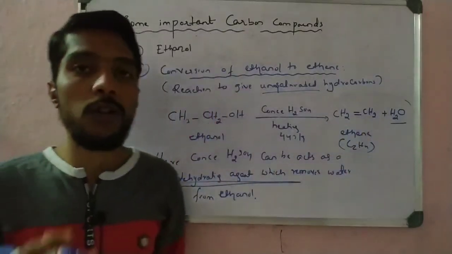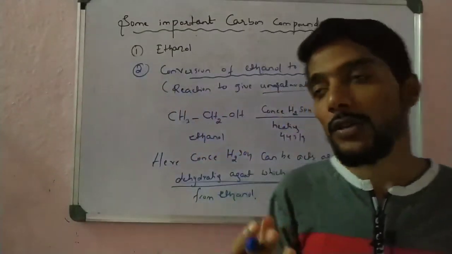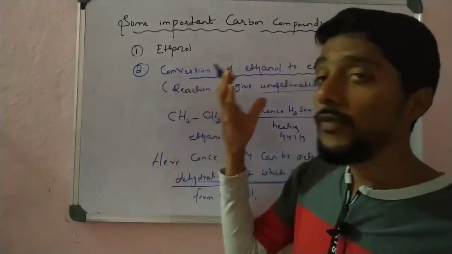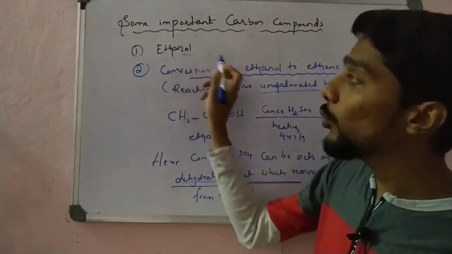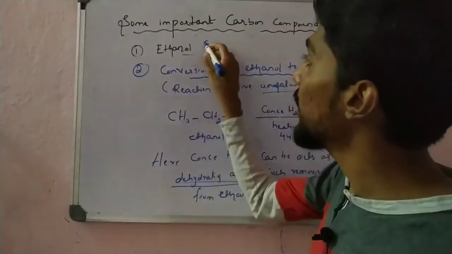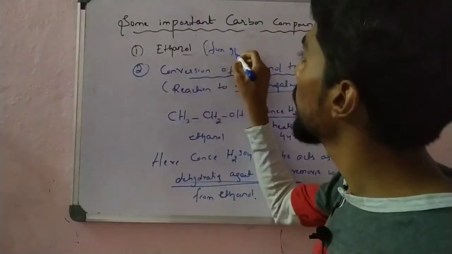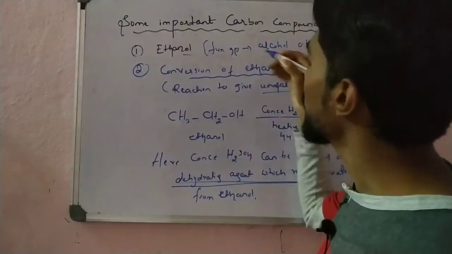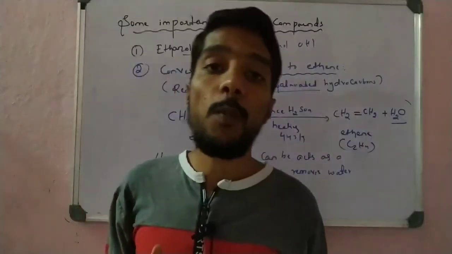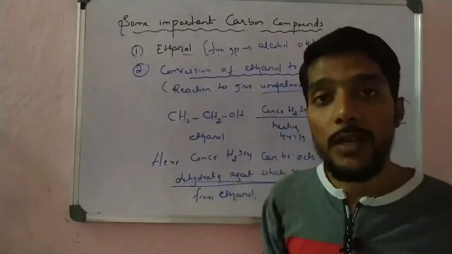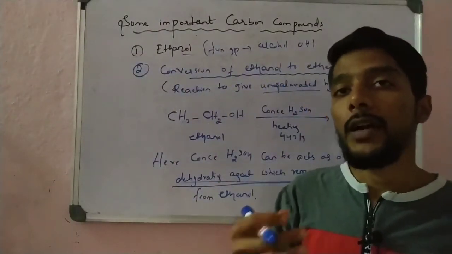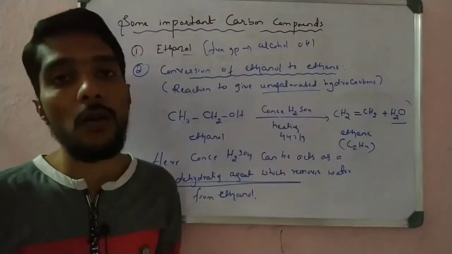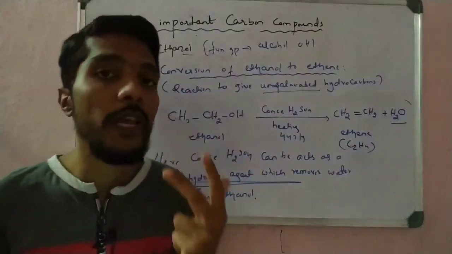So this is, students, all about this very small video, small easy concept about ethanol, right? What is ethanol? What are its physical properties? Ethanol is a carbon compound having the functional group alcohol. The functional group present here is alcohol, that is OH. So that is ethanol, and we saw the physical properties of ethanol: at room temperature, it is a liquid and soluble in water. And we saw what happens if we drink alcohol, what the side effects are, and what the uses of ethanol are. And later we took two reactions.